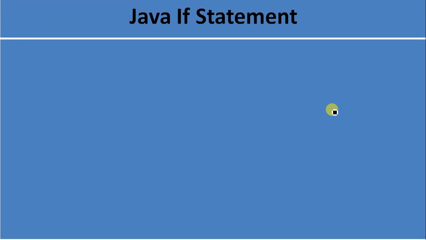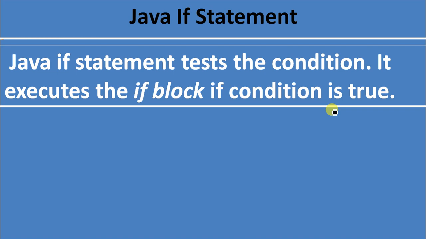Java if statement. What is the Java if statement? The Java if statement tests the condition. It executes the if block if the condition is true. So the if statement first checks the condition. If the condition is true, then it executes the if block.